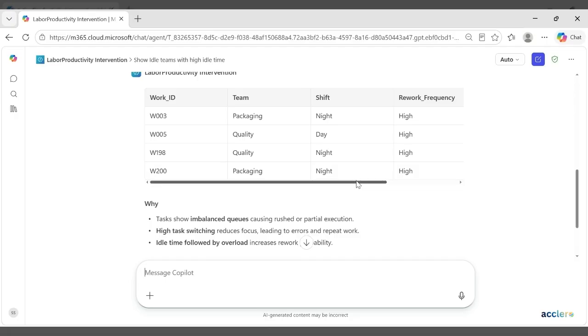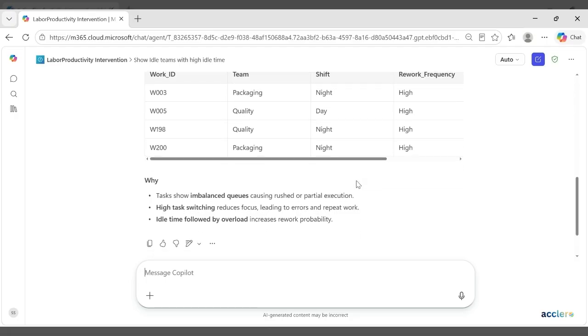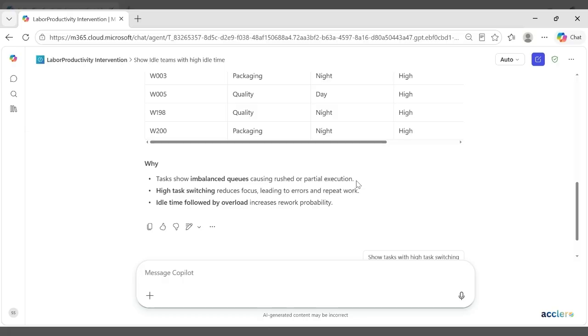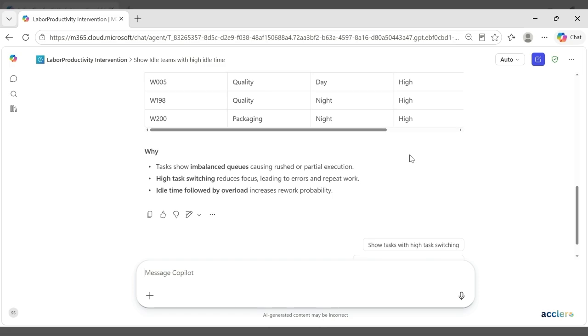So why these? Because these issues occur because the imbalance and the frequent task switching increase the chances of the error. Additionally, the idle time during the demand often leads to the rush execution when the work is resumed. So when rework is not escalated early, it repeats and consumes the productivity hours, making the intervention critical.